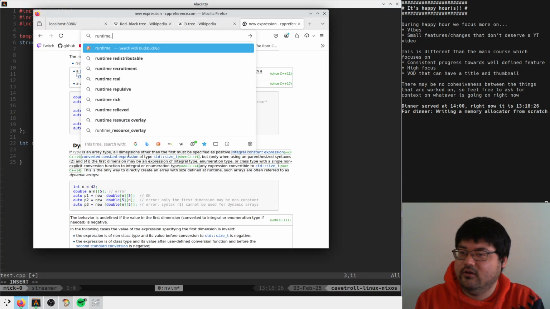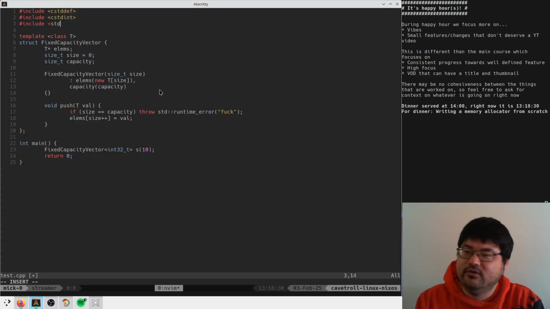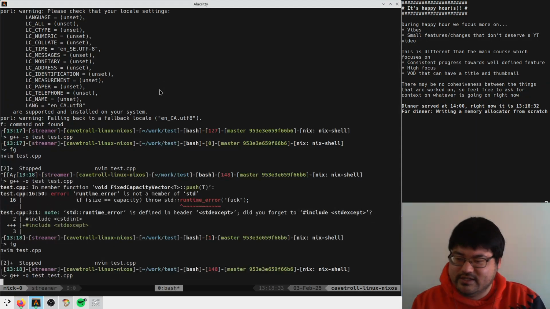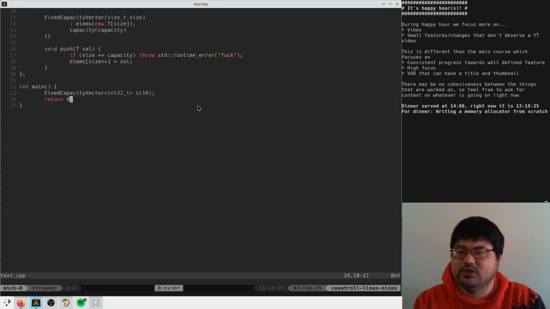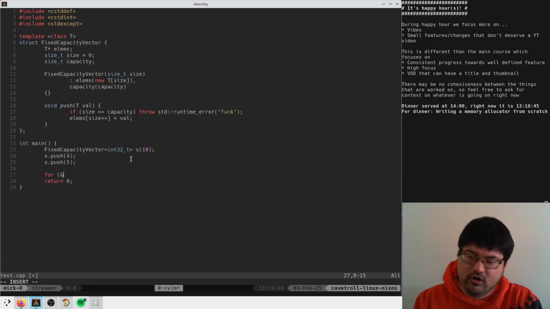Where's runtime error? Where is this? std except. I apologize, guys, I'm rusty. Okay. So now we should be able to do s push 4, s push 5. And then, if we wanted to be able to iterate this container, for const auto x from s, std cout x, right? Say we want to do that.